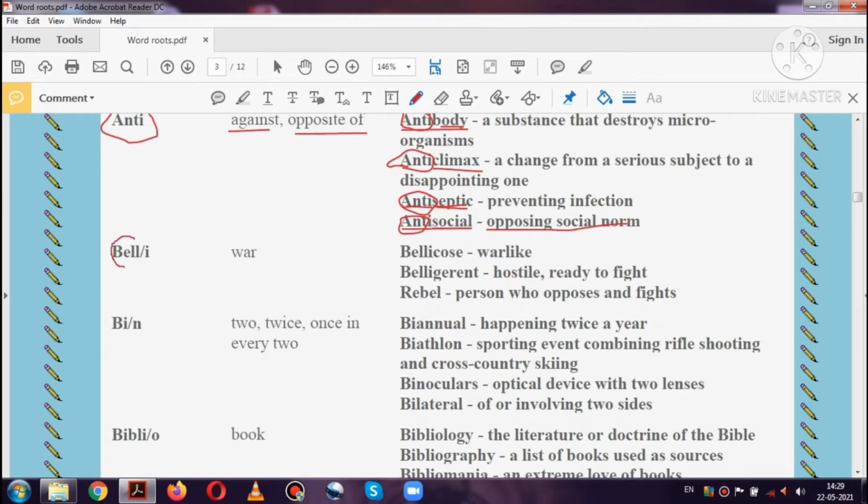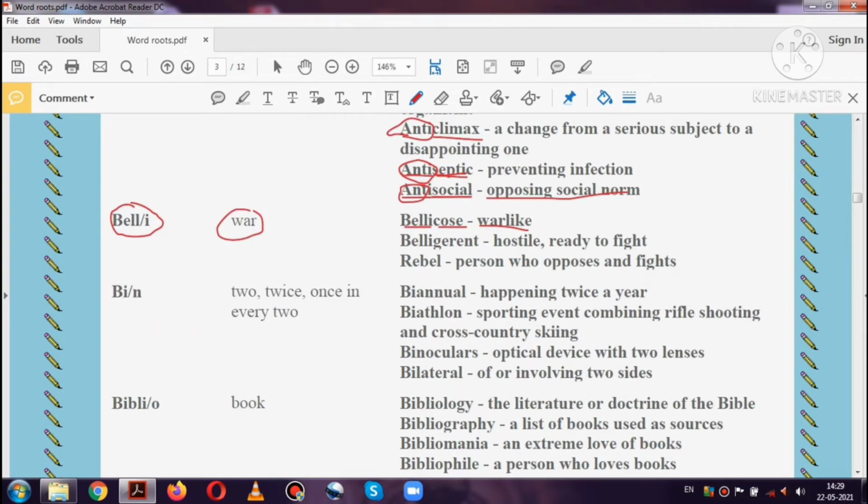The next word root is bell or belli, which means war. Whenever you see this group of letters, bell or belli, in a word, you will immediately understand it is related to war. The first word of this root is bellicose. Belli means war, so bellicose means a war-like situation.